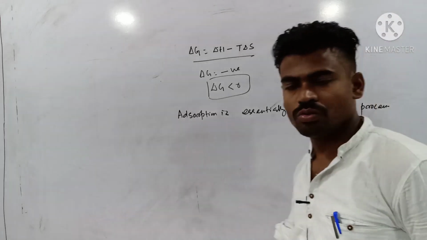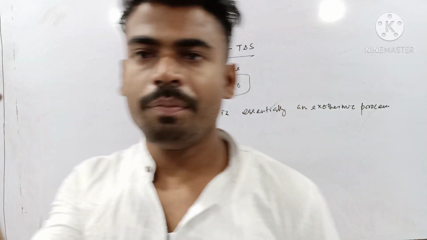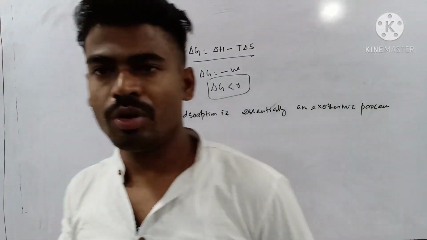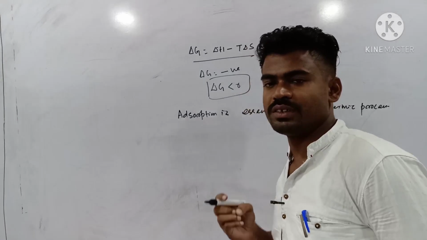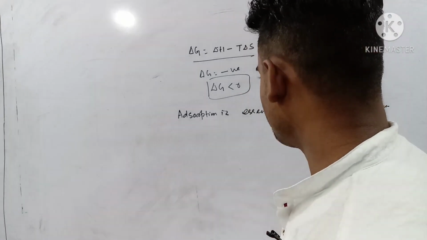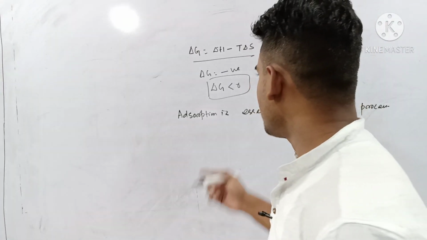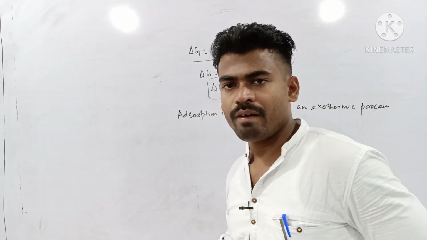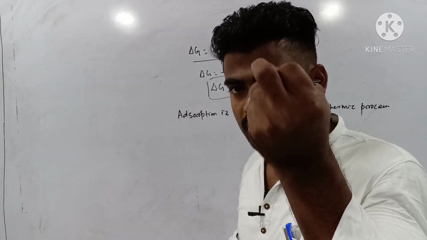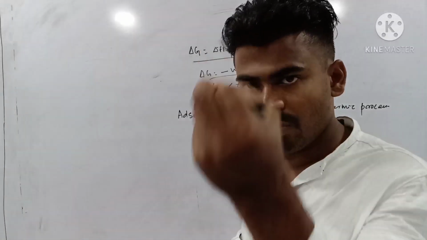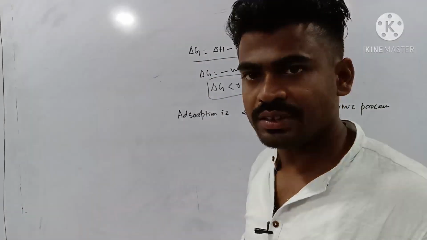Because the attraction of molecules, accumulation of molecules at the surface is there, as a result of which your energy is released. Why? Because as I have told you, due to that inward pull, accumulation of molecules at the surface takes place.